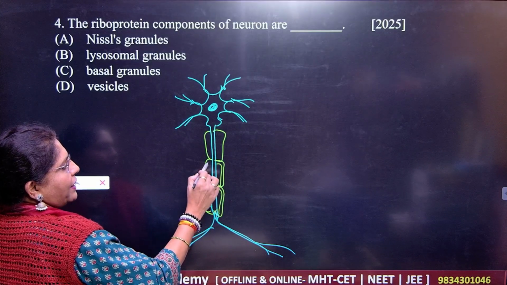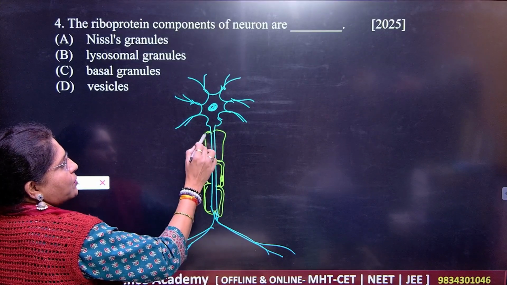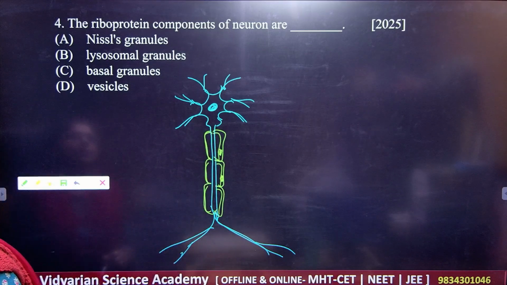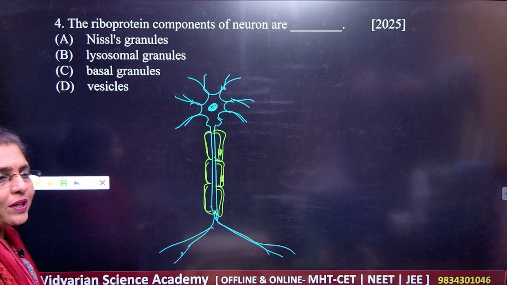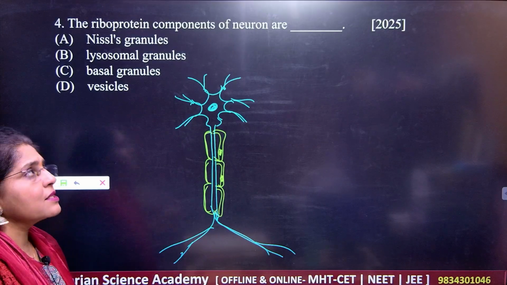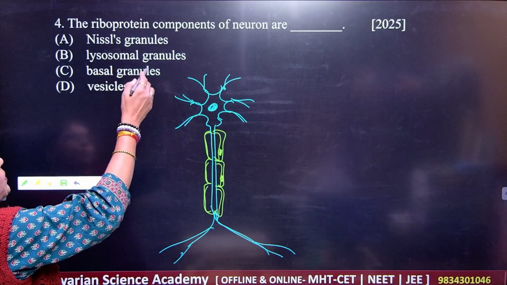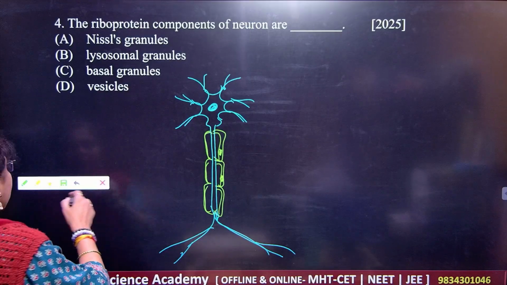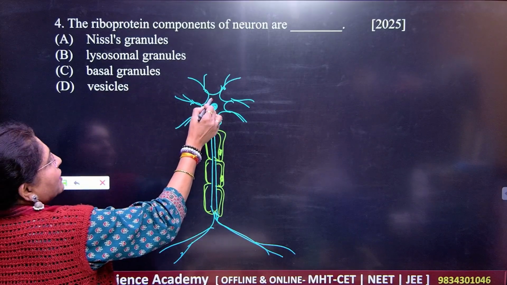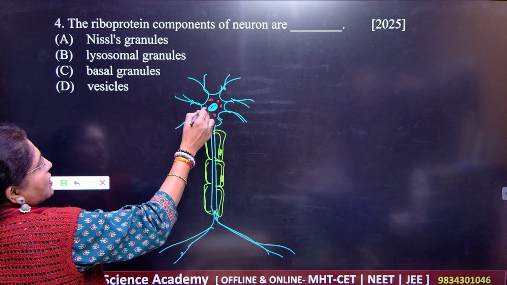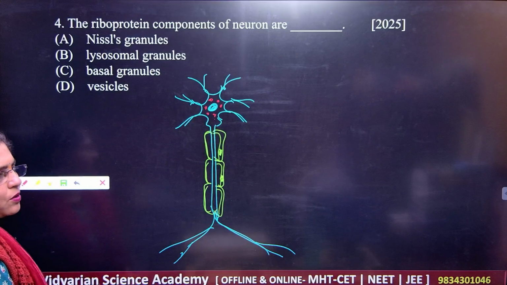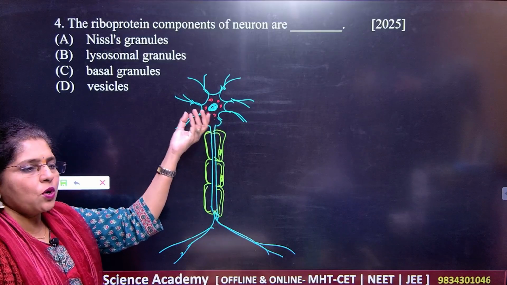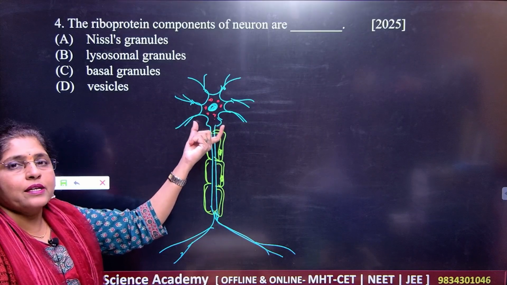Then you are getting the presence of the nucleus of the Schwann cells. So note down each and every part here. So this is the structure of neuron. They are asking us that the riboprotein components of the neurons are. So what are those? And you know, here you have the Nissl's granules, right? Here you have Nissl's granules and all. So you know, these are dendrites. This is the cyton or cell body. This is the axon hillock.